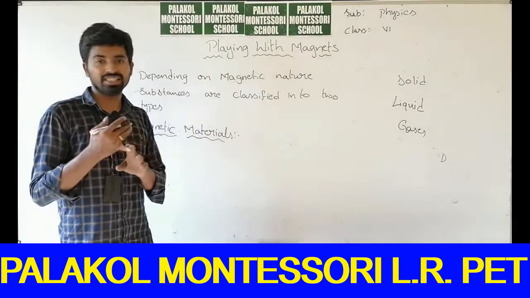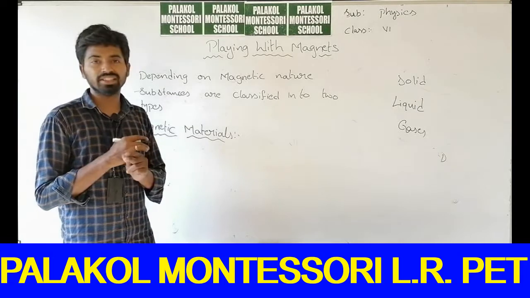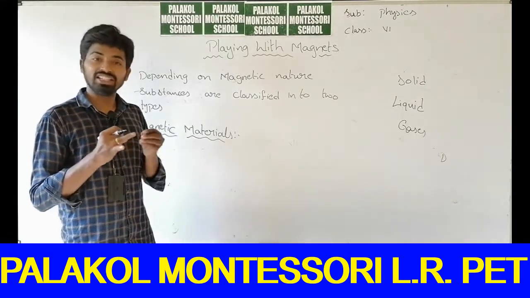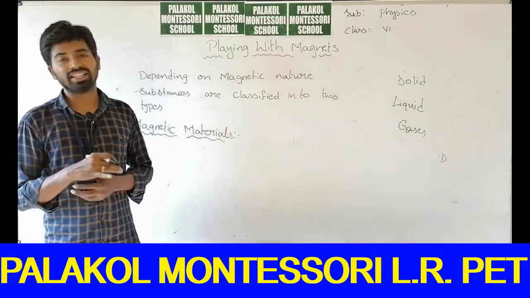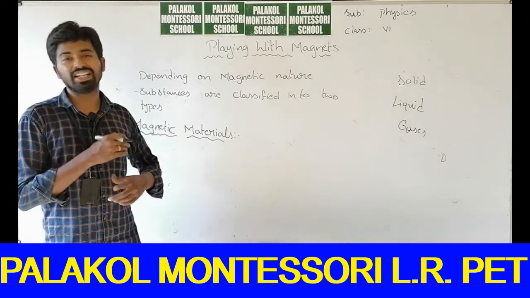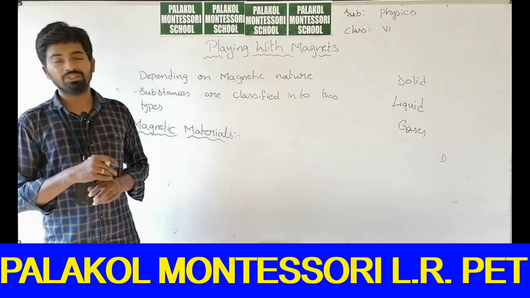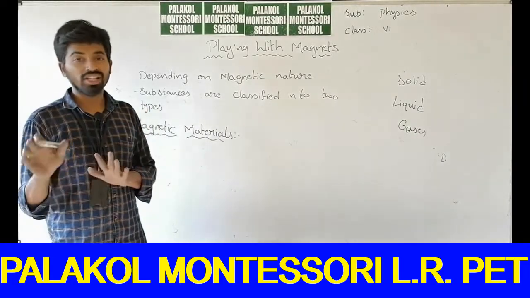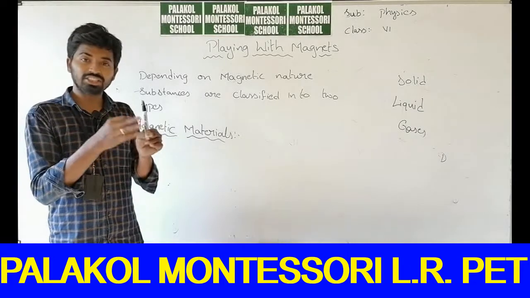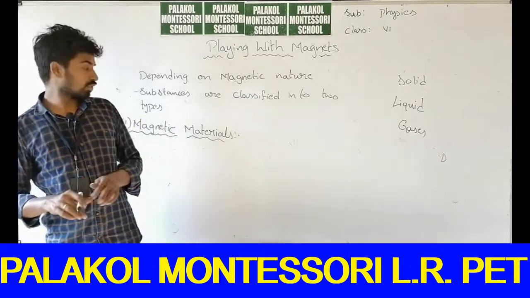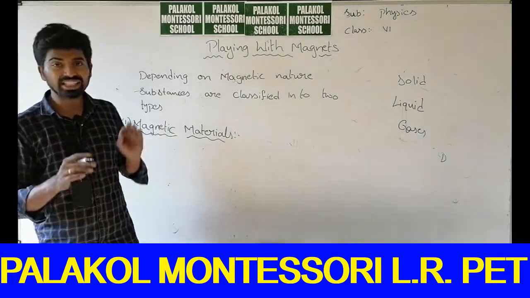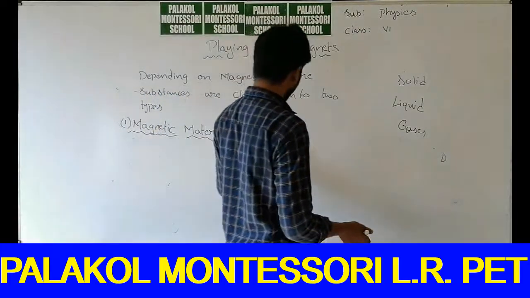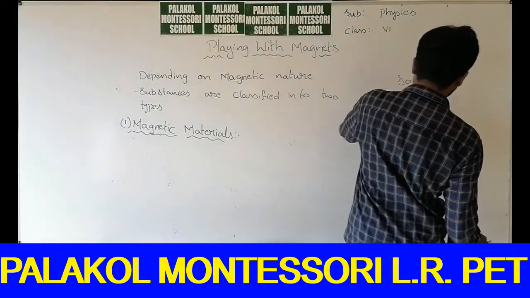Will a safety pin attract to a magnet? Yes, safety pins will attract to a magnet. Nails, yes, they will be attracted to a magnet. A 1 rupee coin, yes, it will attract to a magnet. If you take a 5 rupee bronze coin, it will not attract to a magnet. Plastic will not attract to a magnet. So materials which are attracted to magnets are called magnetic substances or magnetic materials.